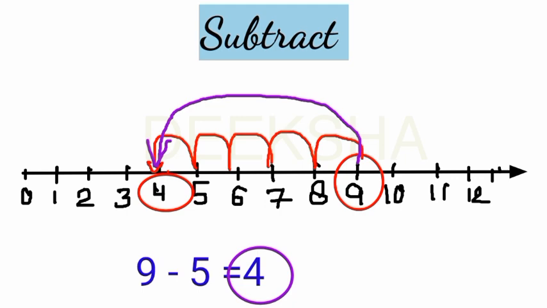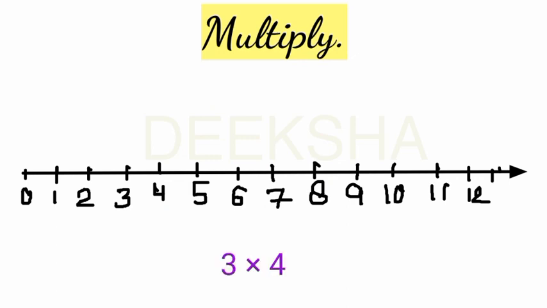Clear? Similarly, we can multiply two numbers. Suppose you want to multiply 3 by 4. In repeated addition, how can you write it? 3 multiply 4 means 4 will be added 3 times. Clear? 4 plus 4 plus 4. This can be written as 3 multiply 4.